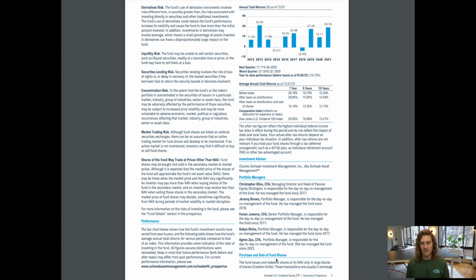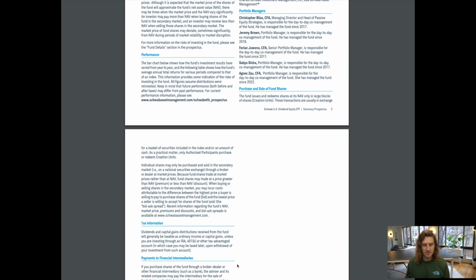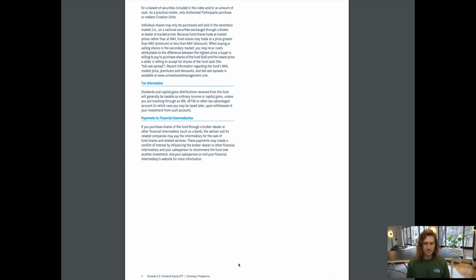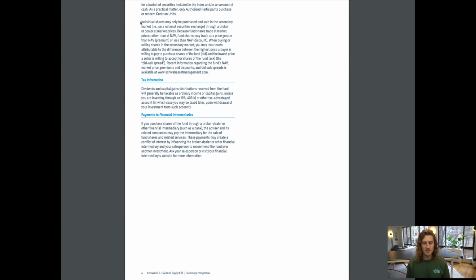Purchase and sale of fund shares. The fund issues and redeems shares at its NAV only in large blocks of shares, creation units. These transactions are usually in exchange for a basket of securities included in the index and/or an amount of cash. As a practical matter, only authorized participants purchase or redeem creation units. Individual shares may only be purchased and sold in the secondary market, i.e., on a national securities exchange, through a broker or dealer at market prices.